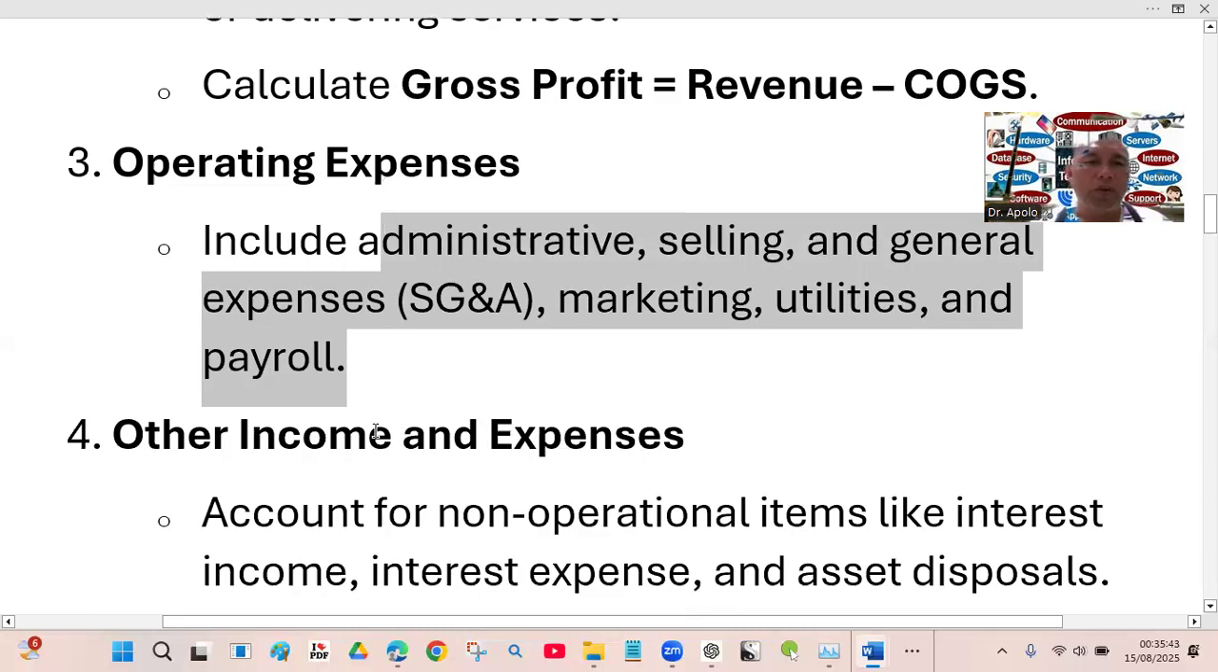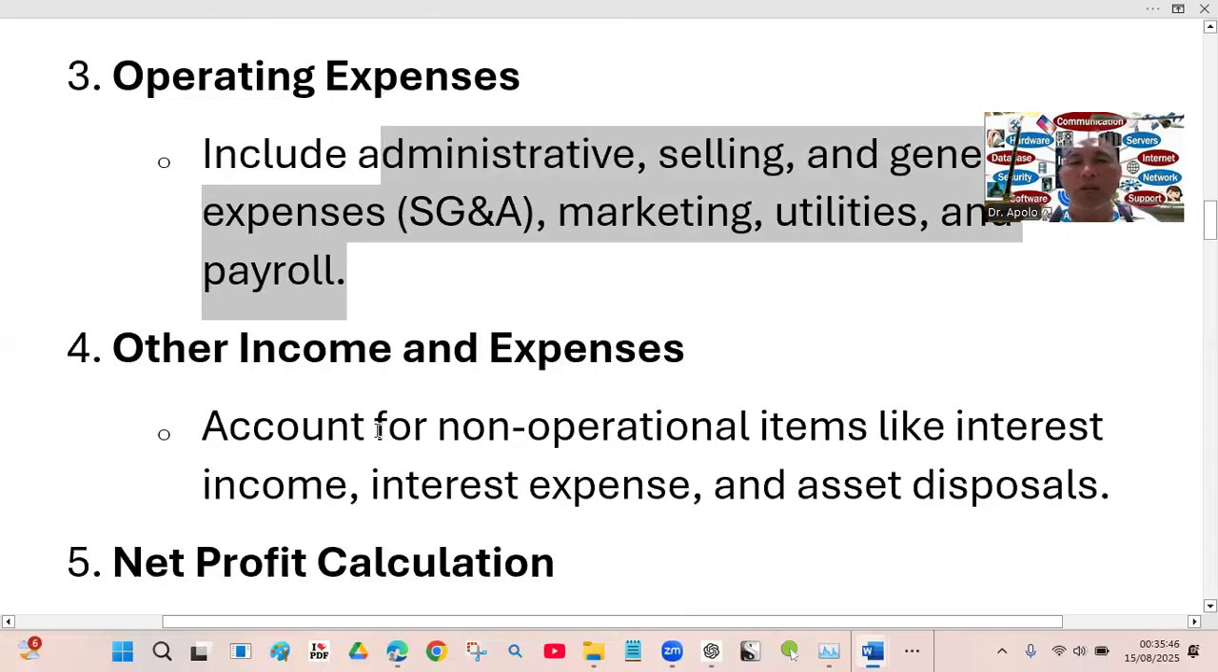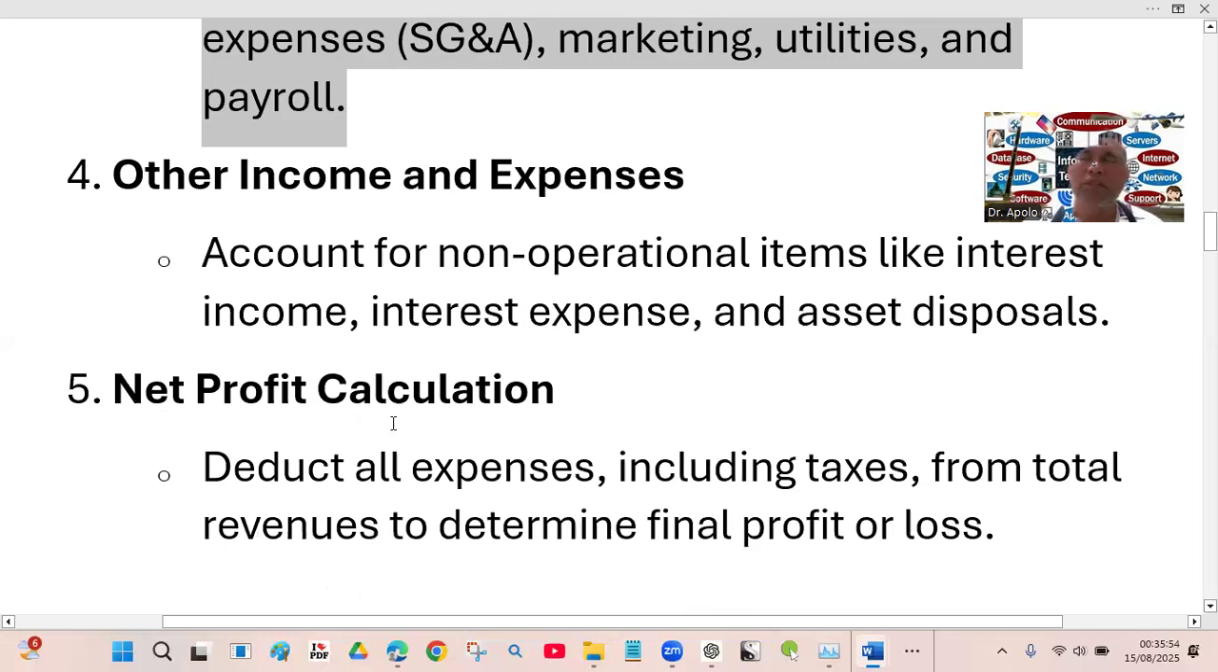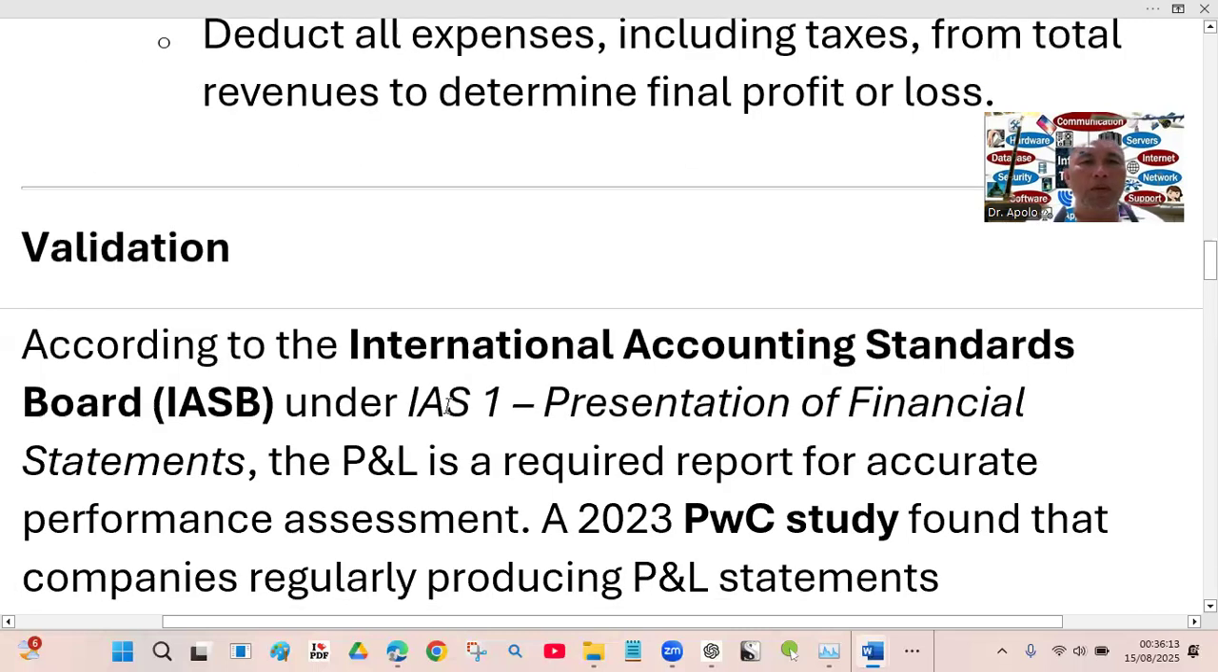Then another point is other income and expenses, which account for non-operational items like interest income, interest expense, and asset disposal. For example, those old equipments have to be sold and make revenue. And then another point is net profit calculation. Deduct all expenses, including taxes, from total revenues to determine final profit or loss. So as a validation from IASB, okay, P&L is required to report for accurate performance assessment.